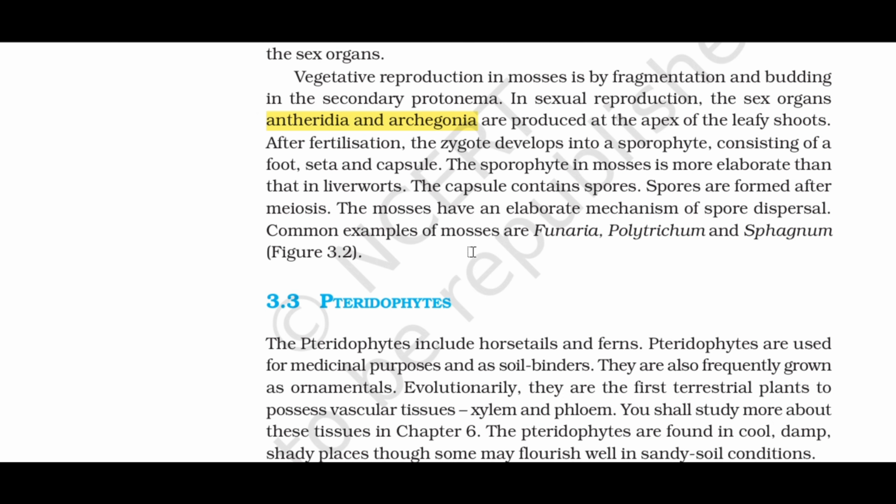After fertilization, the zygote develops into a sporophyte, consisting of a foot, seta and capsule. The sporophyte in mosses is more elaborate than that in liverworts. The capsule contains spores. Spores are formed after meiosis. The mosses have an elaborate mechanism of spore dispersal. Common examples of mosses are Funaria, Polytrichum and Sphagnum, figure 3.2.